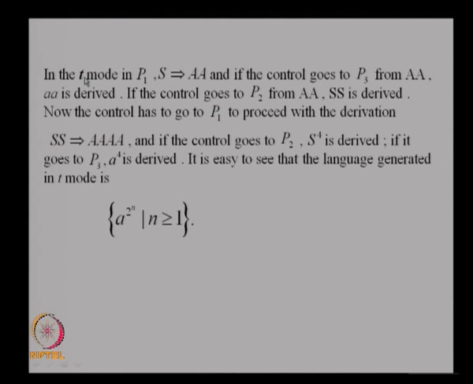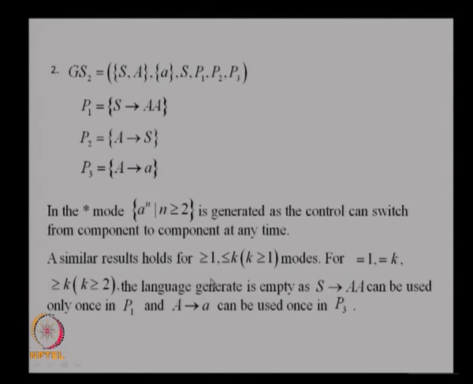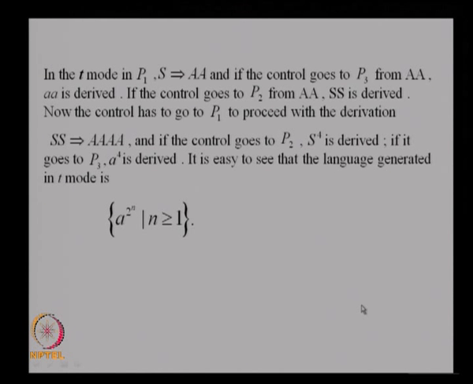What is the language generated in the T mode? If you have greater than or equal to k, k greater than or equal to 2, then the language generated is empty, as this can be used only once in P1 and A goes to a can be used only once in P3 for the equal to 1 mode. Now, in the T mode, what is the language generated?